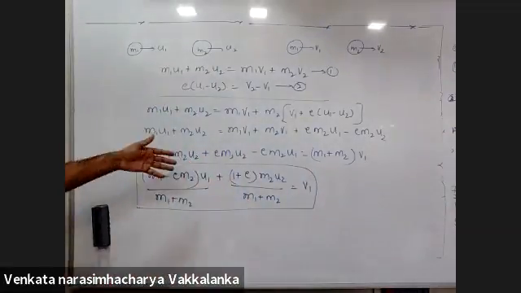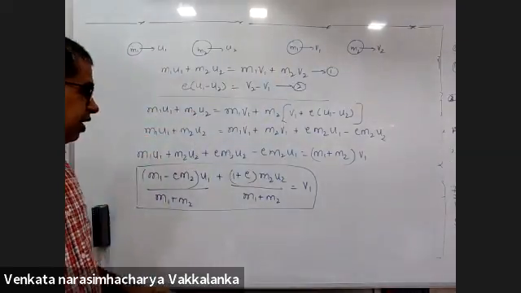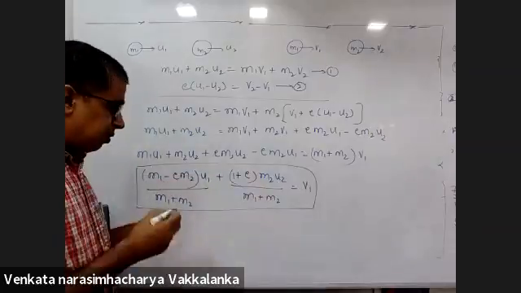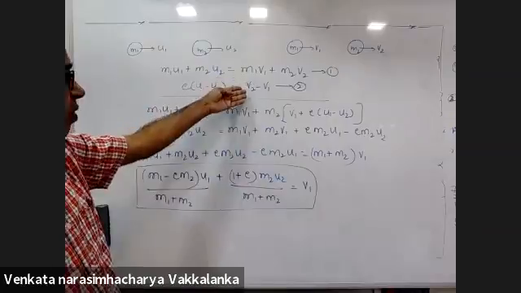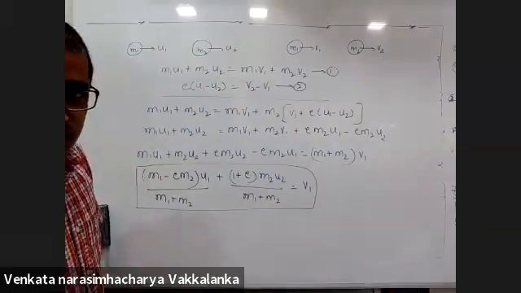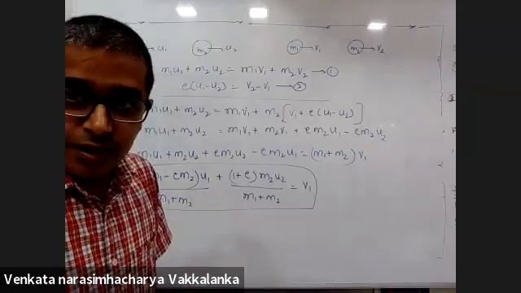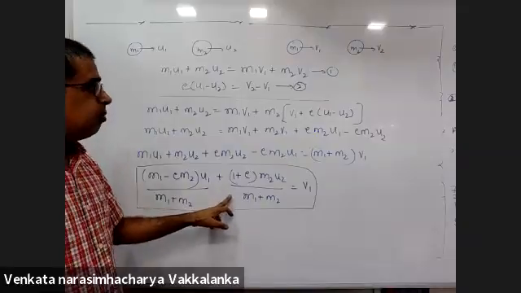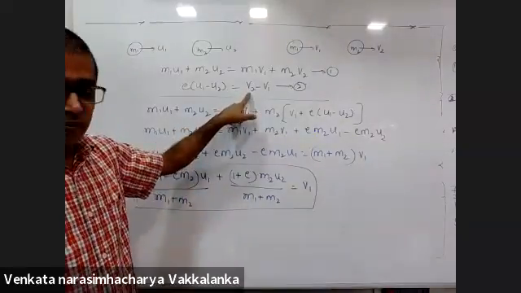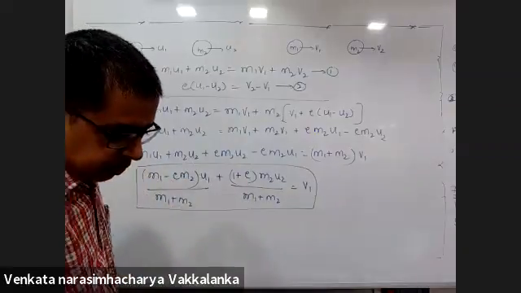What is the big deal here? You calculated v2 from here and substituted here, right? Am I expected to remember this value? Technically, no. How will you memorize such a thing? Instead, simplifying these two equations is a million times easier. But it's a standard derivation for your HSC syllabus. Every year they'll ask you this question. Now, from here, please calculate v2. What did you calculate? v1. Please calculate v2.